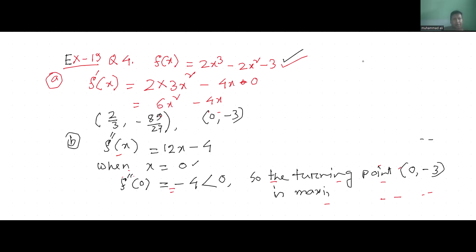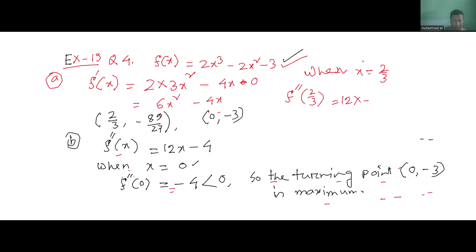So another part, when x equals 2 by 3, we put this in the double differentiation. That means f double prime 2 by 3. So we get 12 into 2 by 3 minus 4.